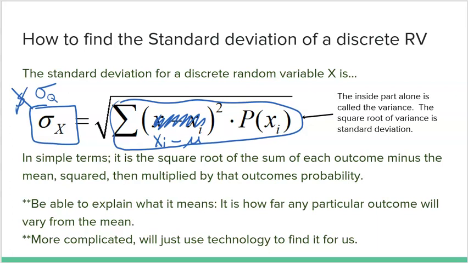Now, once again, I'm never, ever going to ask you to find standard deviation without asking you to interpret it. So remember, the standard deviation is how far any particular outcome will vary from the mean. So I can just give you a quick example here, right? If LeBron's average is 27.1 points and his standard deviation was 2.3 points, this means that after a large number of games, LeBron is expected to score 27.1 points per game.